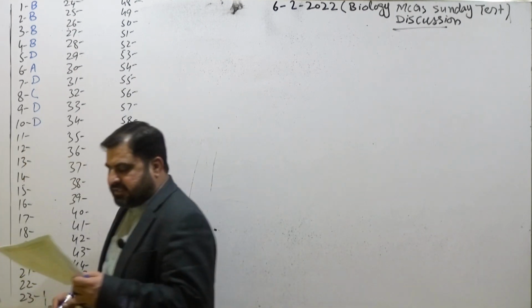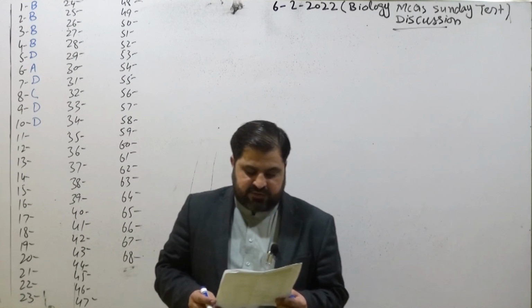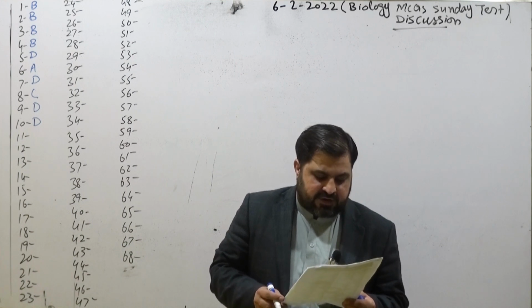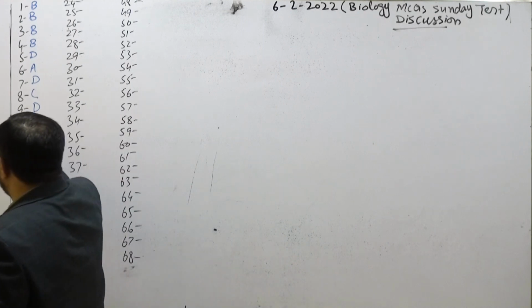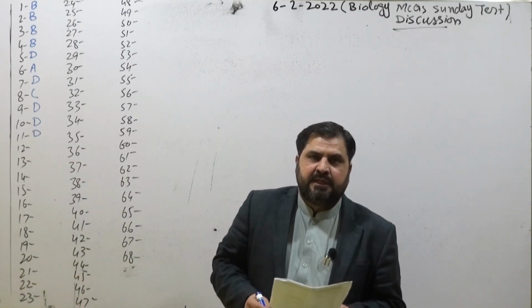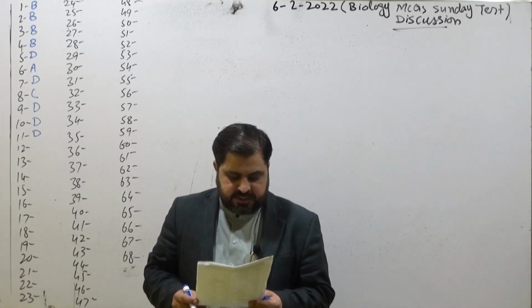Trypsin. Why? Because catalase, urease, and amylase of pancreas have the same pH, that is 7. So same chapter and same topic. MCQ 11. All of the following are examples of non-competitive inhibitors except sulfonamide. Sulfonamide is a big antibacterial drug, so that's a competitive inhibitor. So chapter number 3 and the topic is inhibitors.